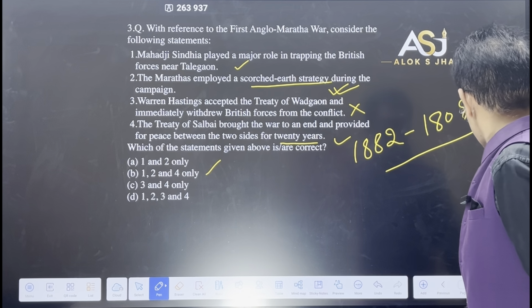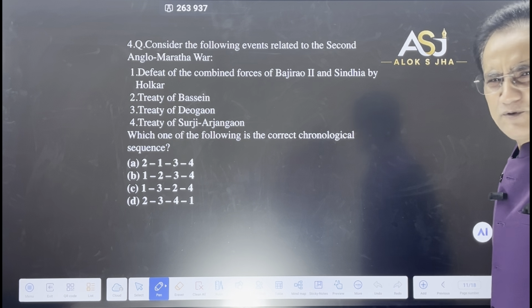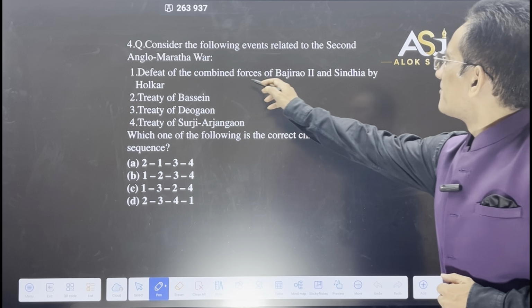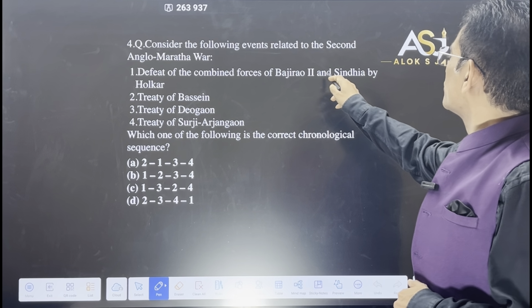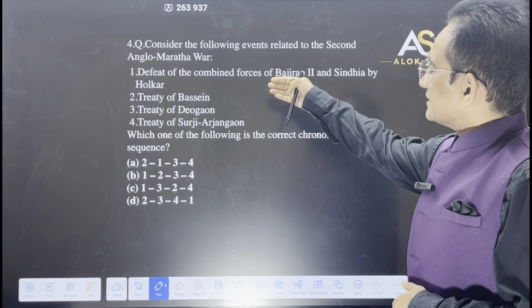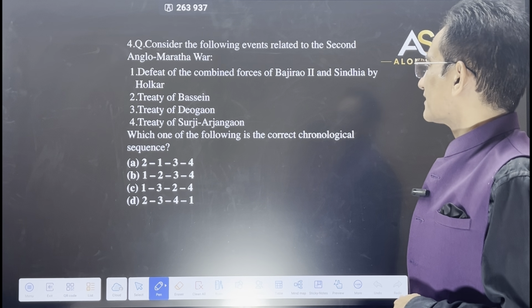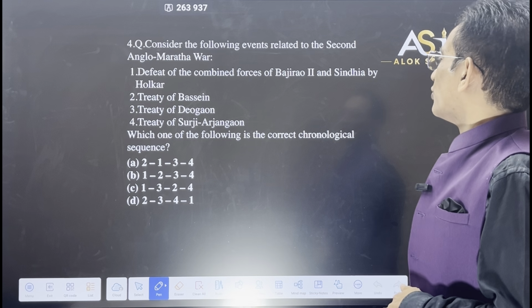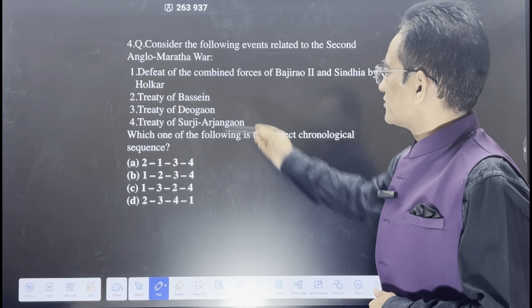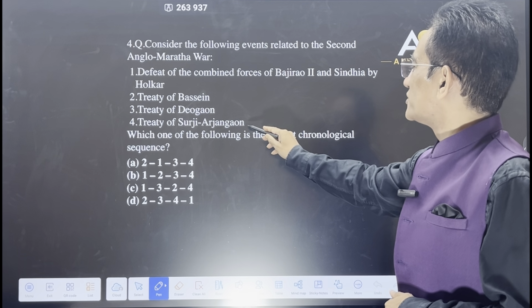Right. Next, consider the following events related to the Second Anglo-Maratha War. If you know the story, you can easily handle it. There is no need to remember the date. Defeat of the combined forces of Baji Rao II and Scindia by Holkar. This happened when Baji Rao II killed the brother of Holkar. After that, you will see Holkar defeated. So this is the first development. Then the Treaty of Basin will be the second, 1802. Then the Treaty of Deogaon and the Treaty of Surji Arjangaon.